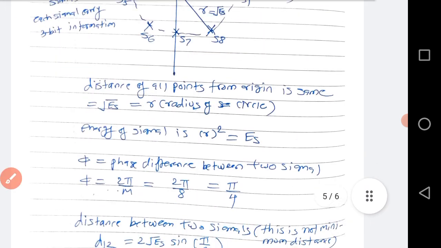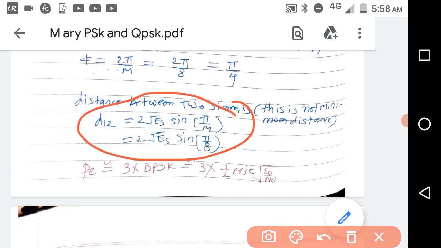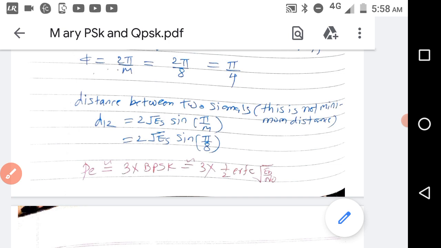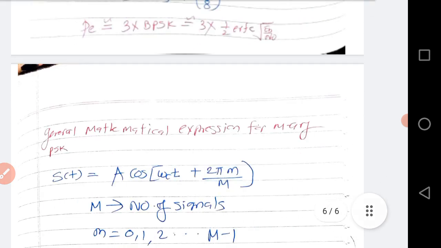Now the distance formula is this one. This is not the minimum distance, this is the distance between any two points of the 8-array PSK or any M-array PSK, that is 2 root es sin pi by M. Now the probability of error, as it is carrying 3-bit information, is approximately 3 times BPSK.